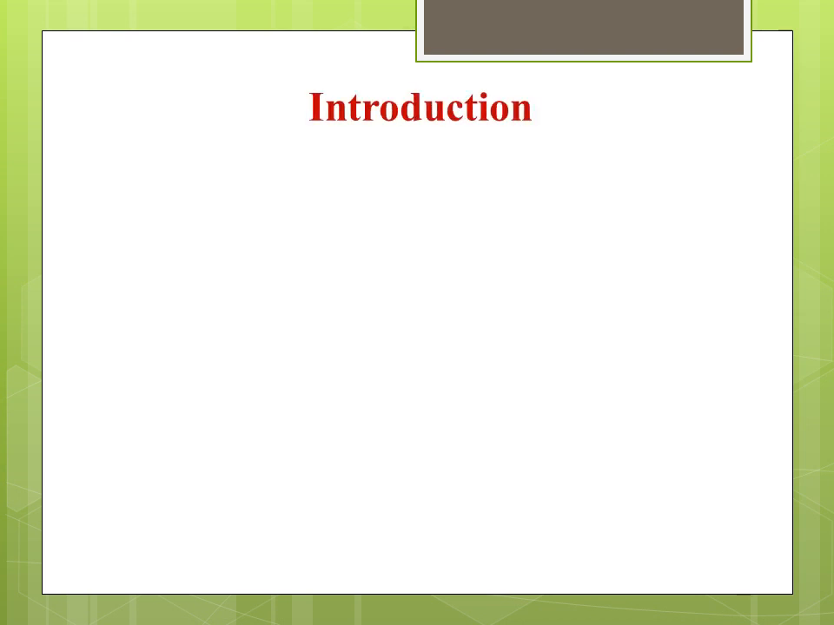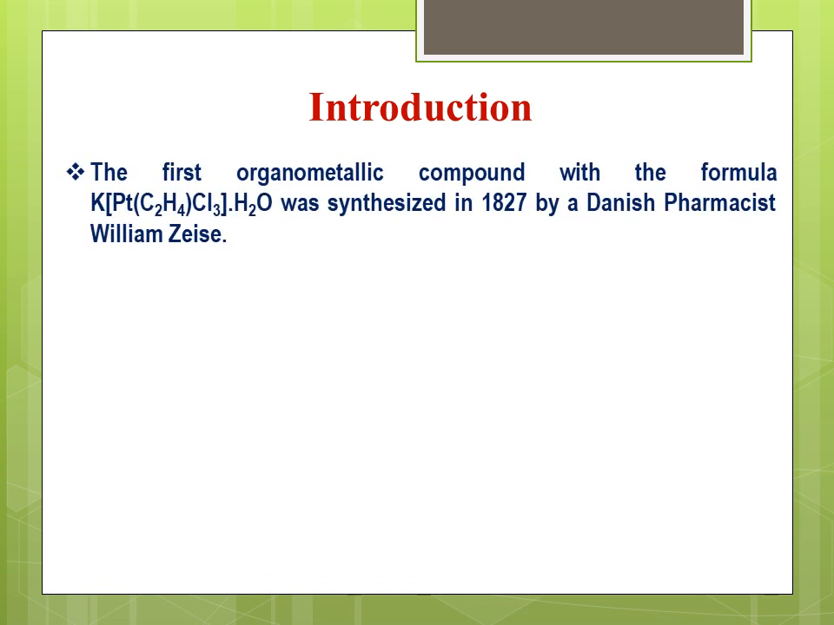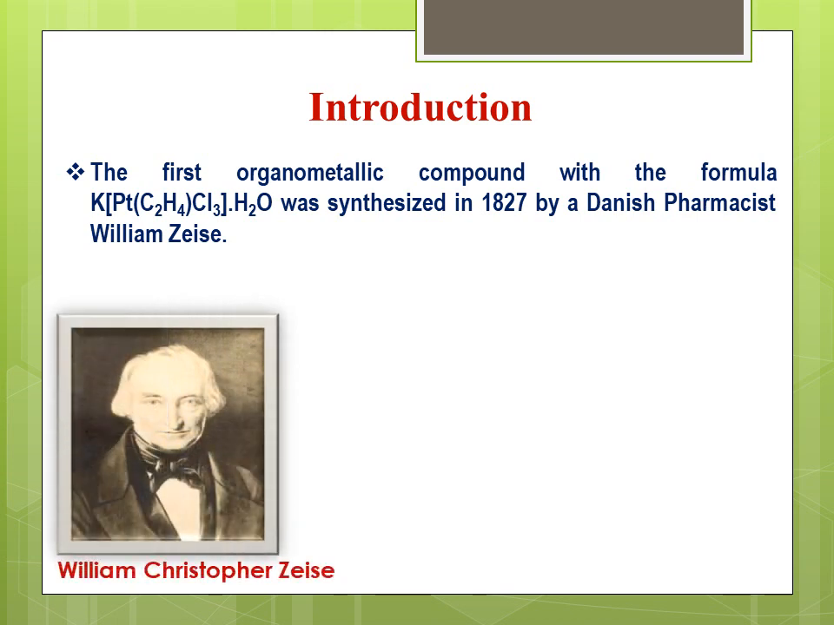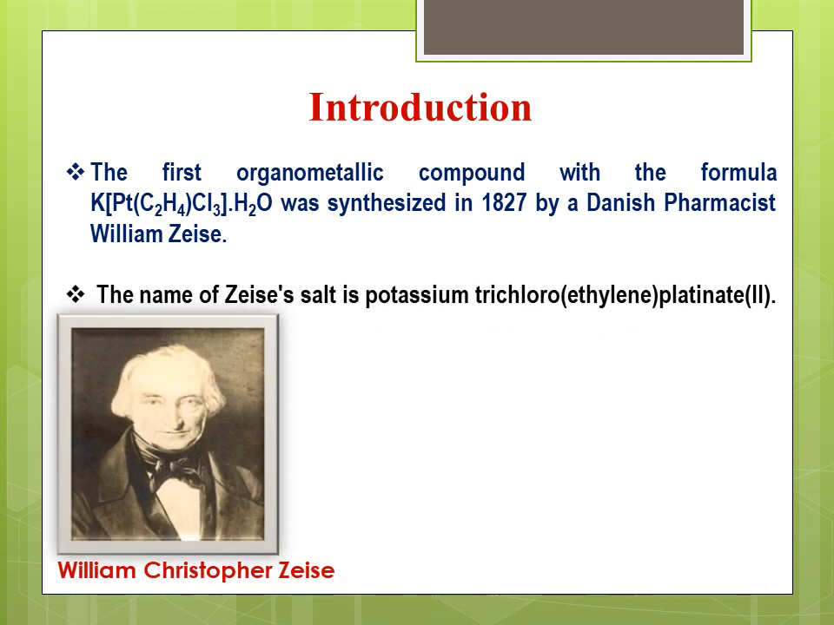Now, introduction of Zeise's salt. The first organometallic compound with the formula K[Pt(C2H4)Cl3]·H2O. This compound, or this salt, was synthesized in 1827 by the Danish pharmacist William Zeise. You can see the photograph of William Zeise.